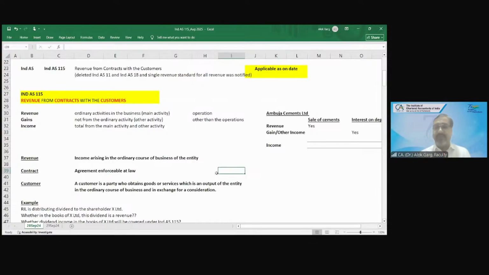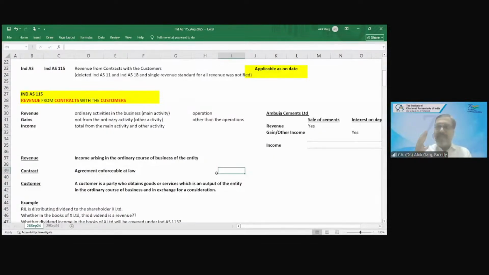Who is a customer? A customer is a party who obtains goods or services, which is an output of the entity in the ordinary course of the business and in exchange for a consideration. Not out of love and affection, not out of gratitude, not out of gift. It is not a gift. In exchange for consideration, Saurav is paying for that.